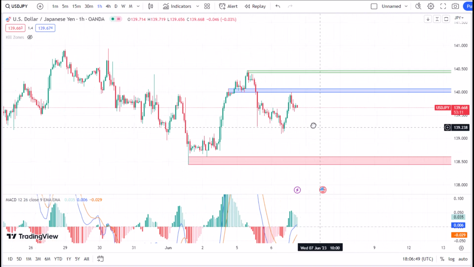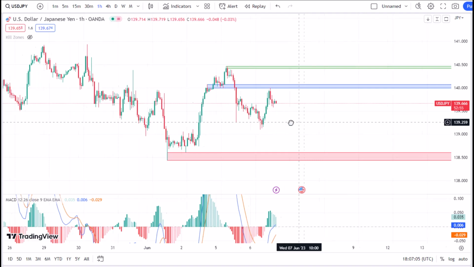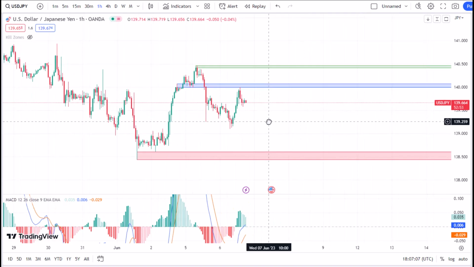And before I start explaining why we should enter a selling trade, I just wanted to mention one thing, that I only recommend these trades. So it's always up to you whether you want to enter the trade or not. And why did I decide to take this trade as a sell trade?